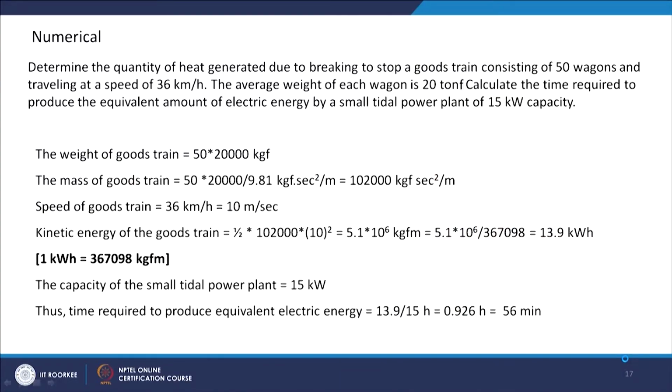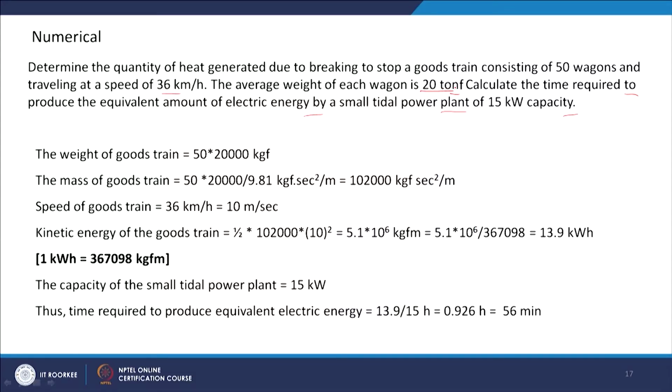One numerical is given here. Determine the quantity of heat generated due to braking to stop a goods train consisting of 50 wagons and travelling at a speed of 36 km per hour. The average weight of each wagon is 20 ton force. Calculate the time required to produce the equivalent amount of electric energy by a small tidal power plant of 15 kilowatt capacity. The statement is very simple, just an energy balance.